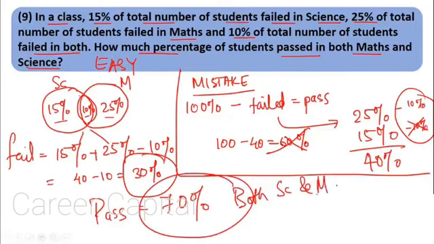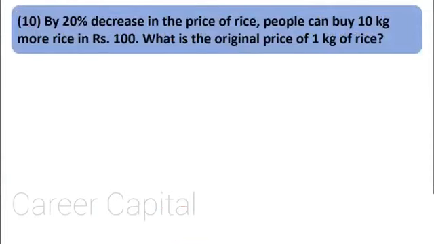Moving to the next question. Question number 10. By a 20% decrease in the price of rice, people can buy 10 kg more rice for rupees 100. What is the original price of 1 kg of rice? Now again, a very easy sum. Let's see how to solve it. It is similar to the consumption sum which we saw earlier.